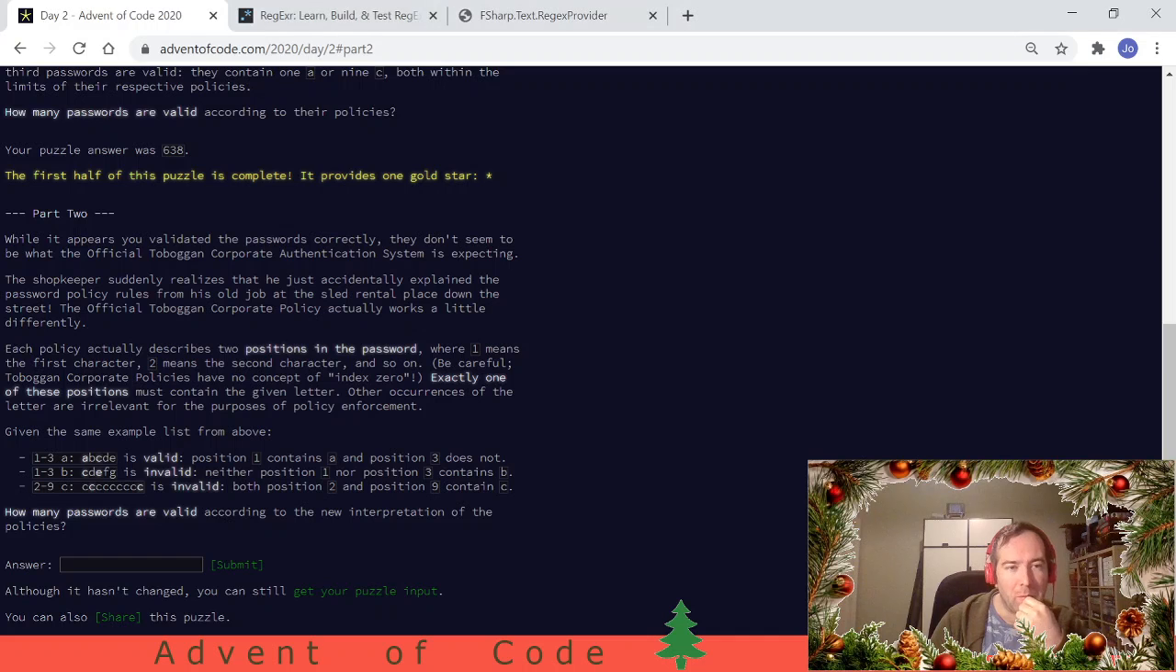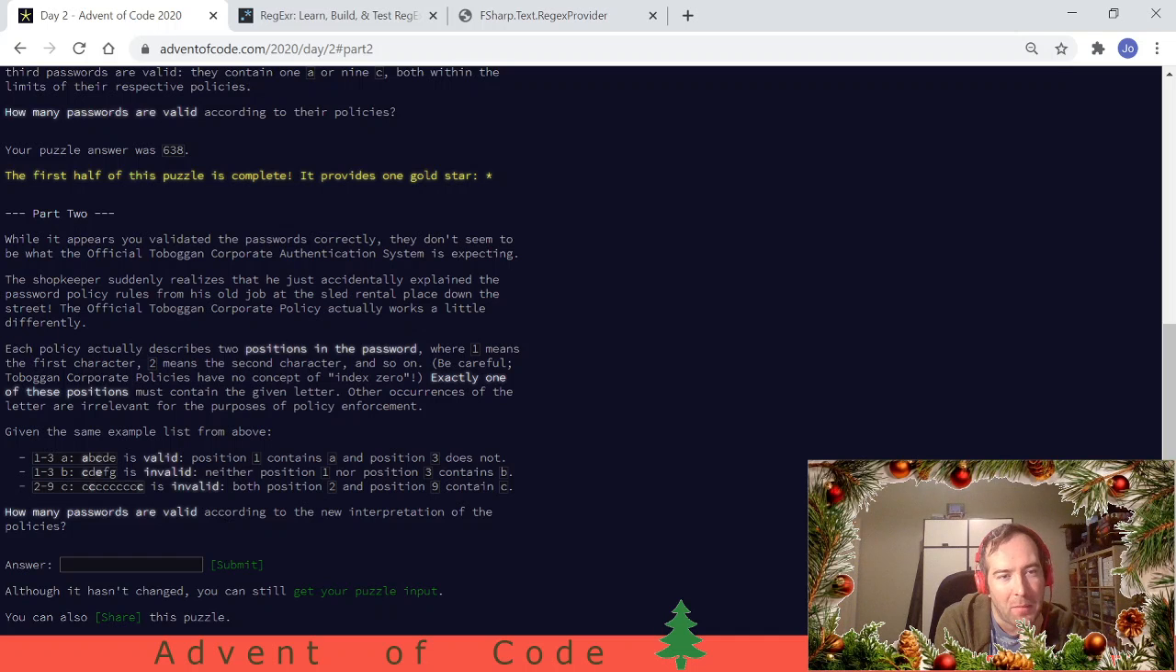Okay, what do we need to do in part 2? It appears we validated the passwords correctly, but they don't seem to be what the official authentication system is expecting. Great. The shopkeeper suddenly realizes that he just accidentally explained the password policy rules from his old job at the sled rental place. Great. So the toboggan policy works a little differently. Each policy describes 2 positions in the passwords, where 1 means the first character. Okay, so it's also 1 instead of 0 as first character. Great.